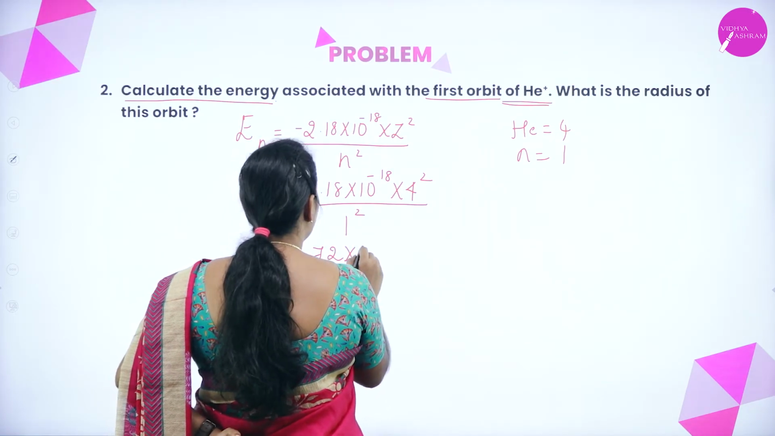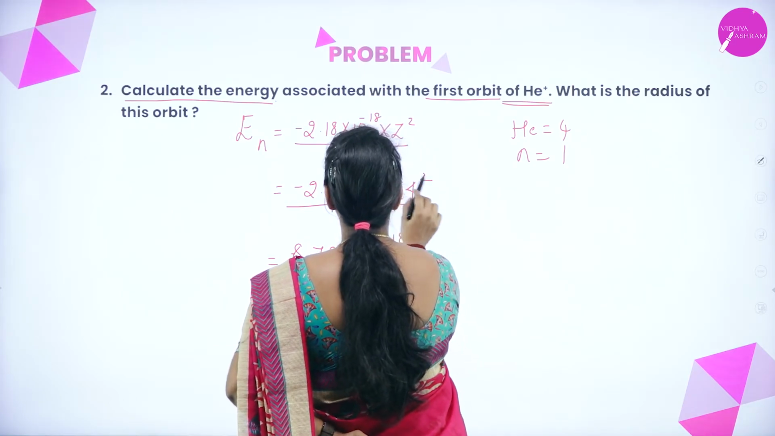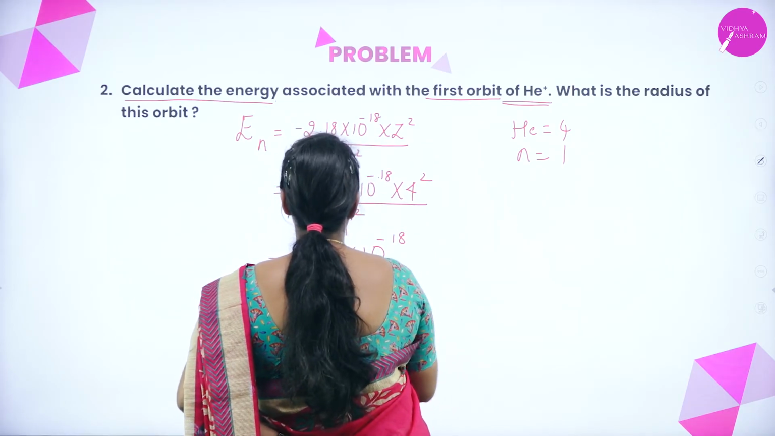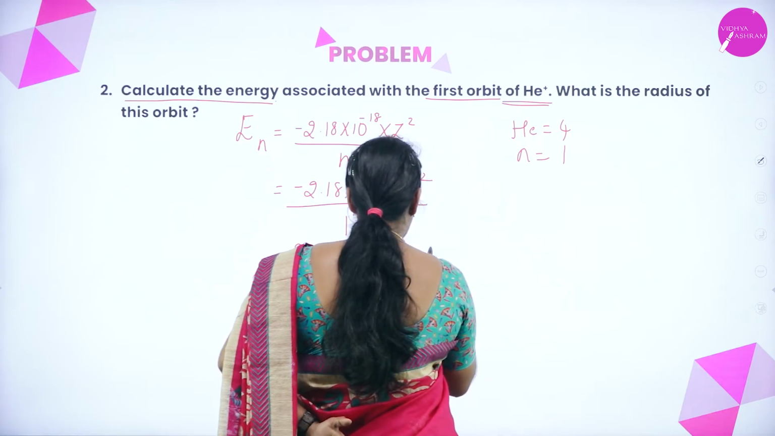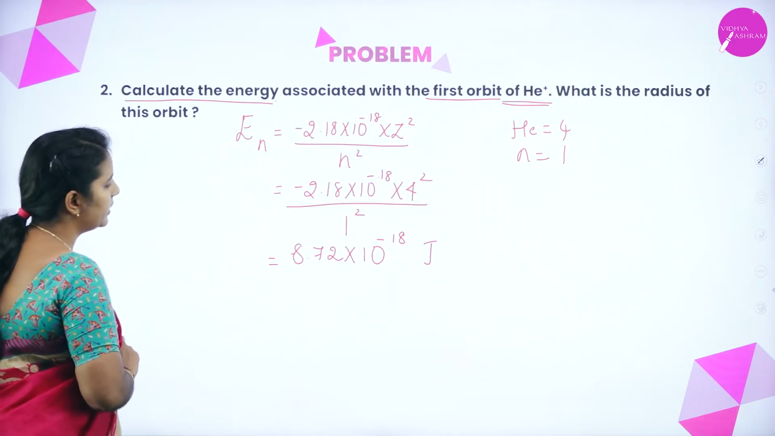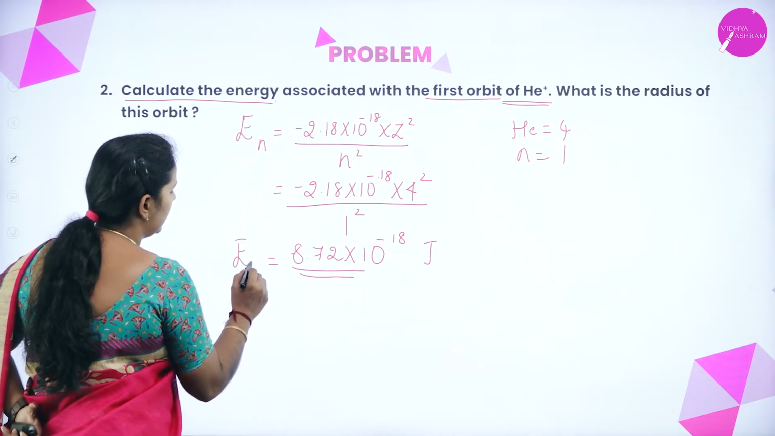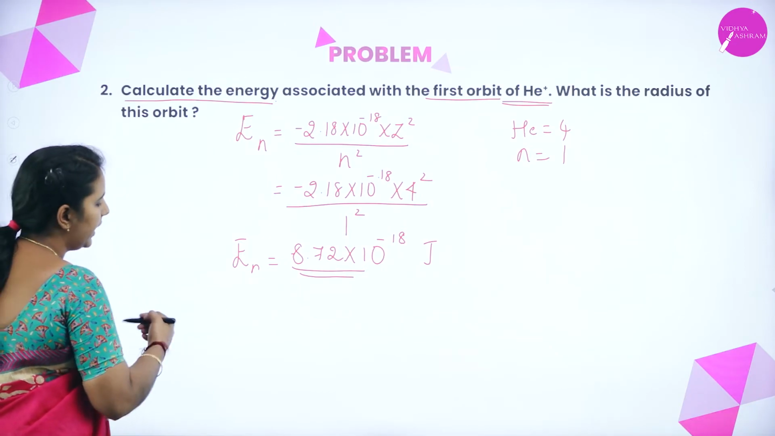8.72 into 10 to the power of minus 18, because 2 square becomes 4. It is 8.72 into 10 to the power of minus 18 joules. After knowing this, the energy of the helium ion, we need to calculate the radius.